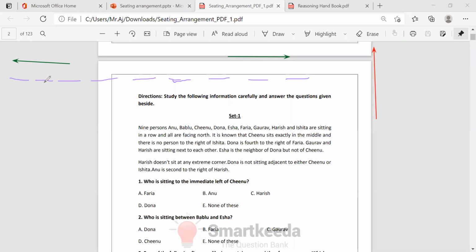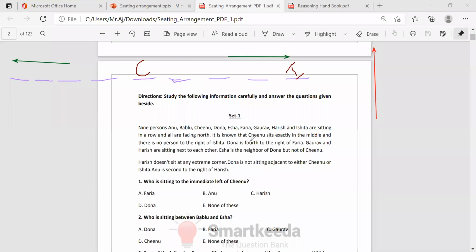Who's the center here? 1, 2, 3, 4 and 1, 2, 3, 4. So here they're saying Chinu is center, and there is no person to the right of Ishita. It means this is the right side, right? There is no person to the right in the last seat only, so it is Ishita. The first statement is given easily. Ishita is sitting here.